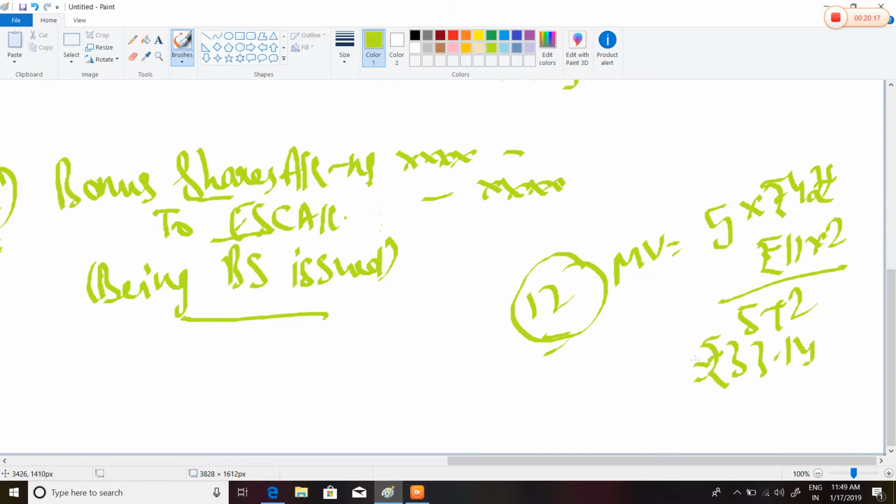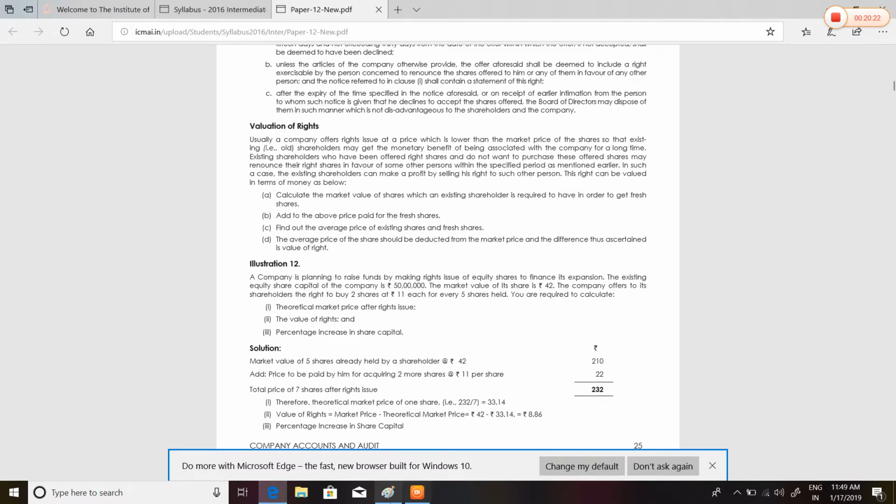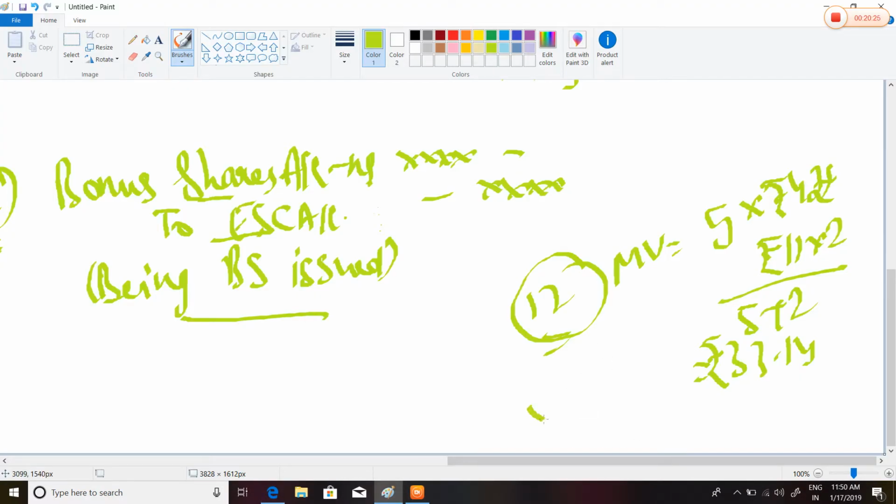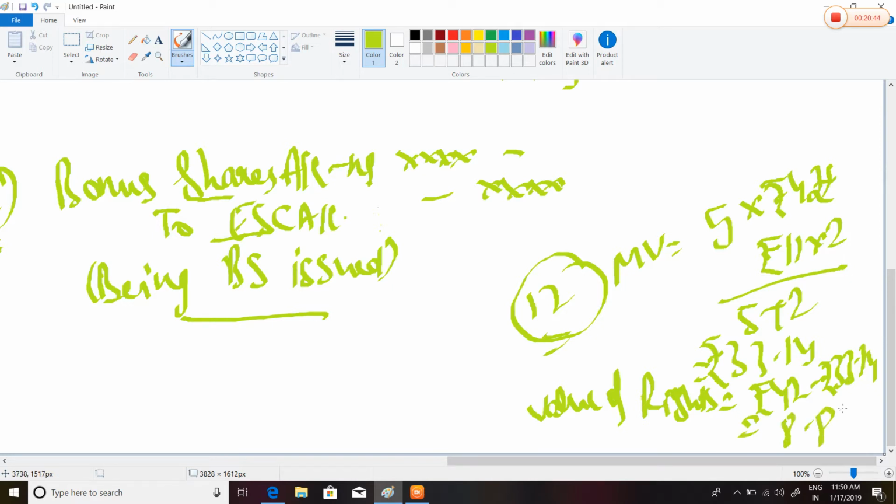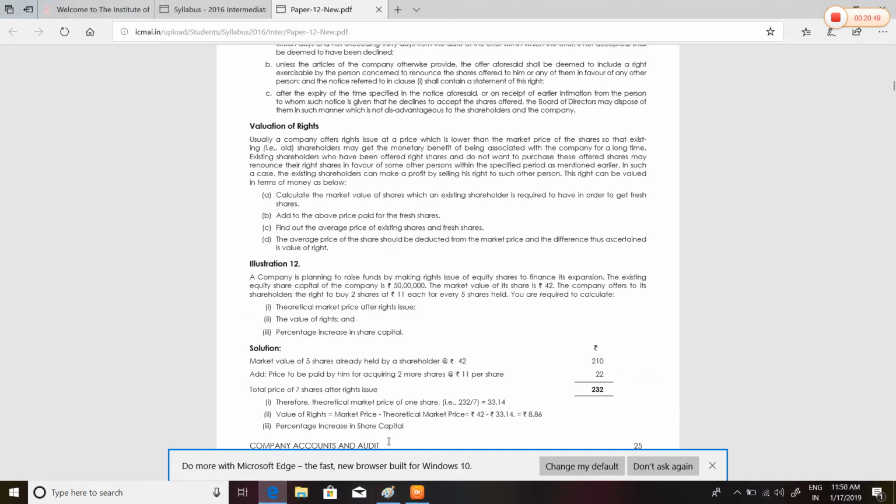Then they have asked to calculate the value of rights. Value of rights is rupees 42 minus rupees 33.14, which comes out to be 8.86. Then they have asked to calculate the percentage increase in share capital.